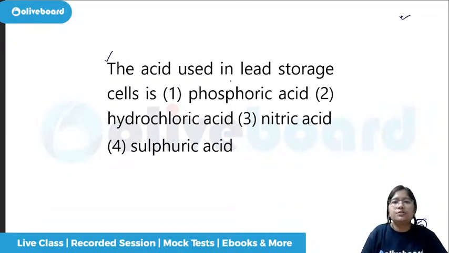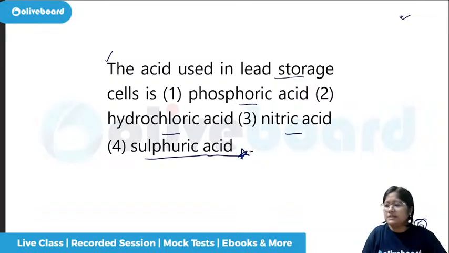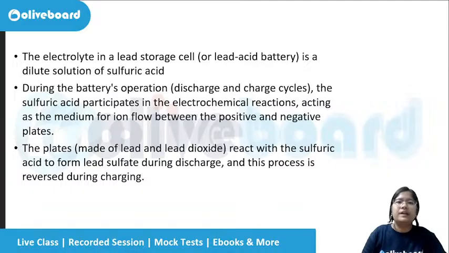The acid used in lead storage cell is, which acid is used? Phosphoric acid, hydrochloric acid, nitric acid, or sulfuric acid. So this is also repeated, correct? That is your sulfuric acid. So sulfuric acid is used. However, a few more things can be asked regarding this.